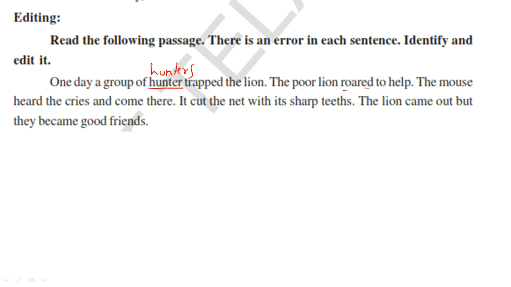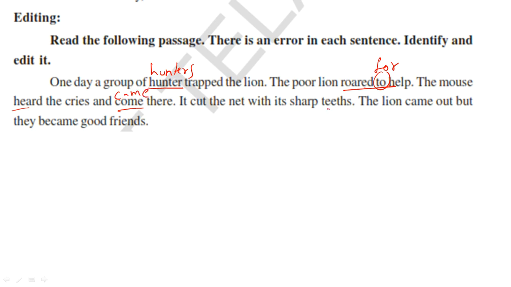The poor lion roared to help. Roared to help. Instead of to, I will write for help. Always for help. The mouse heard the cries and come there. Heard is past tense, so this verb also becomes past. The mouse heard the cries and came there. Came.